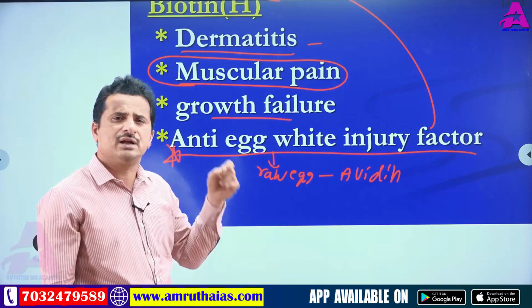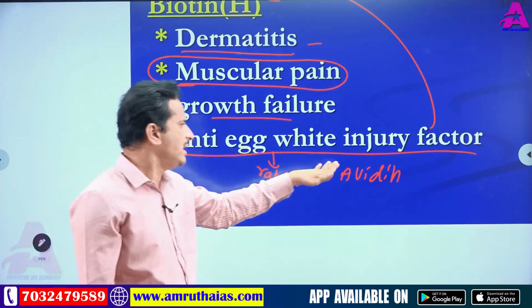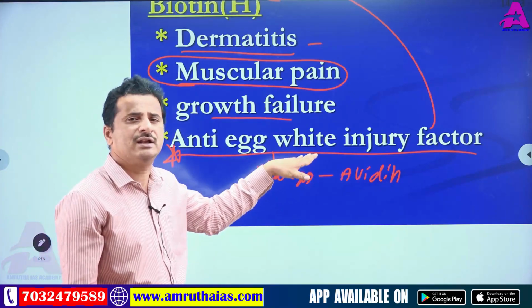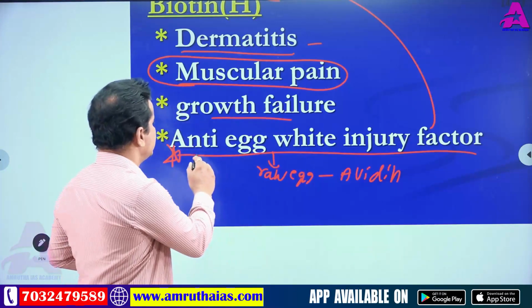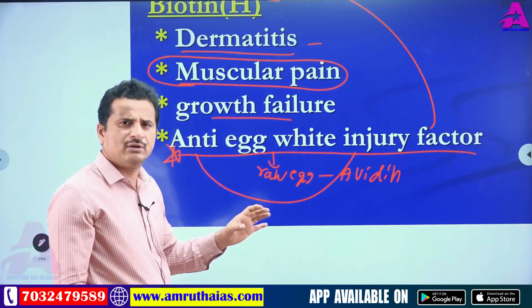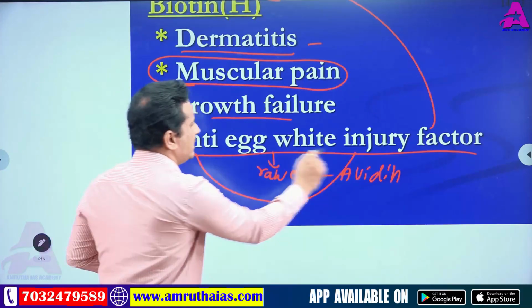So biotin controls and prevents avidin-related injury or egg white related injury. That's why this is called anti-egg white injury factor. So biotin acts against egg white injury.